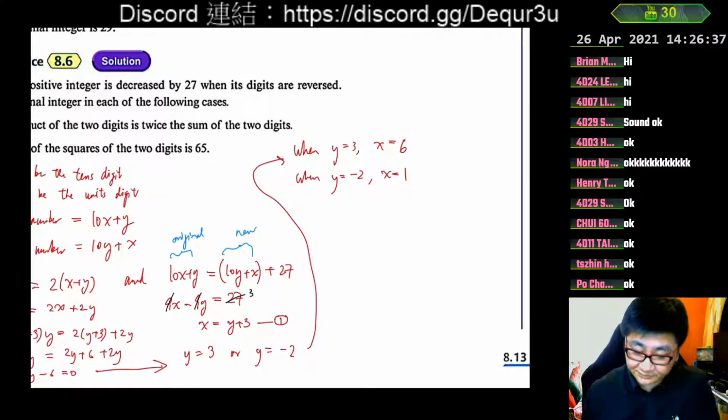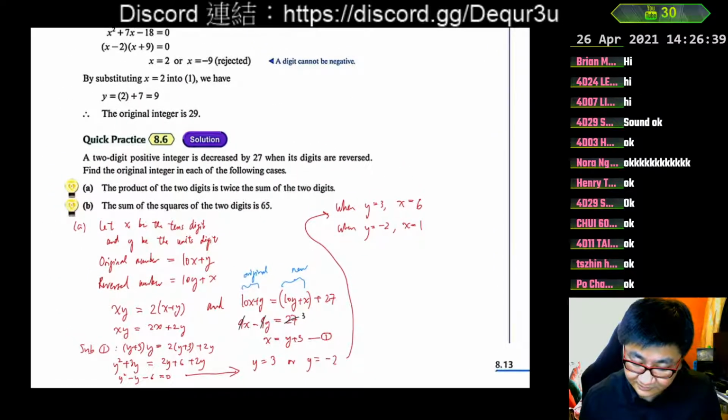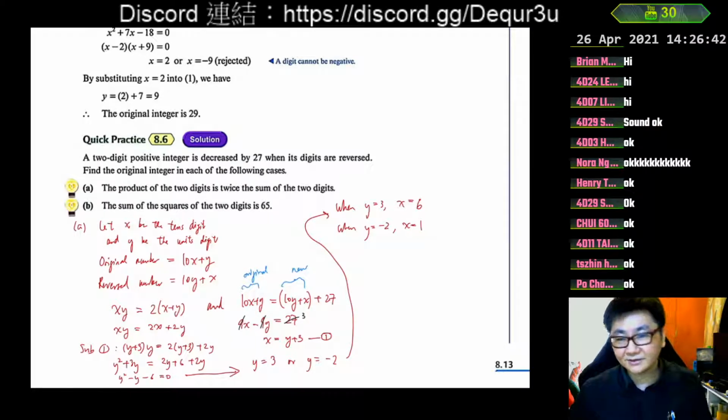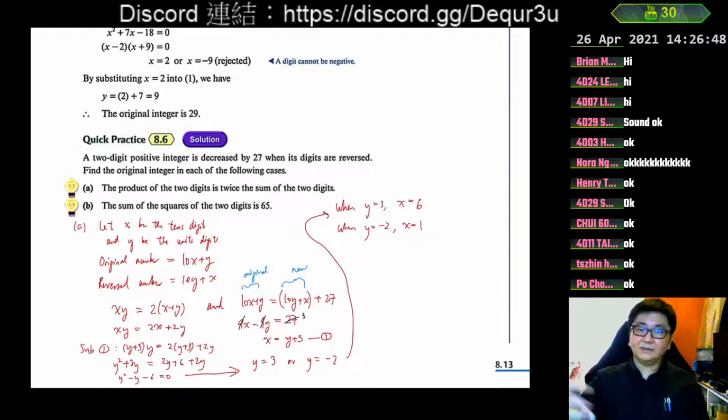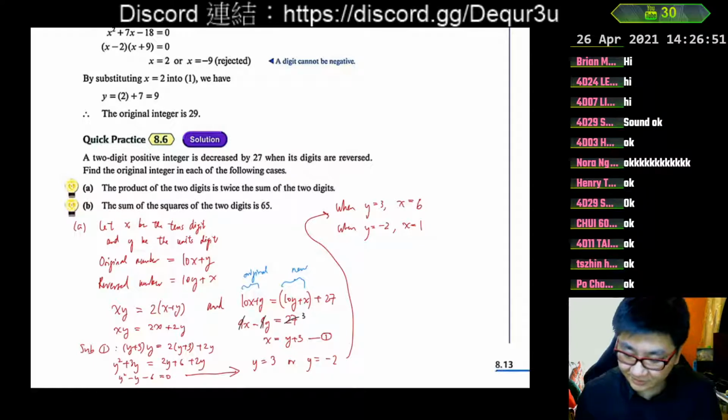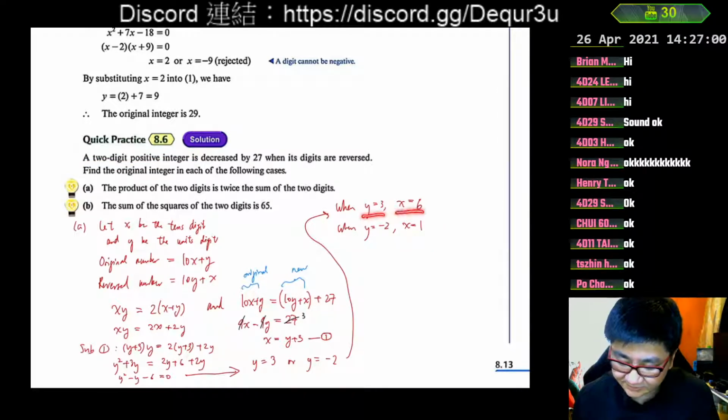After solving it, we try to see. This is also the special thing about working with word problems, because in a word problem there is a situation behind, and therefore you must check: can this work with the original situation? Okay, so we check one by one. When y is 3, x is 6, it means the original number is 63, 6 and 3, x and y. That means 6 and 3, and so it is okay.